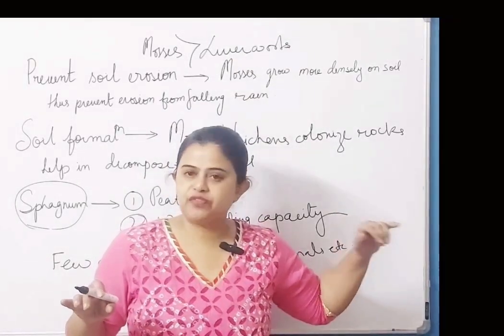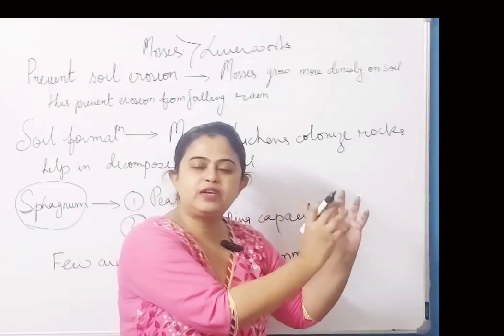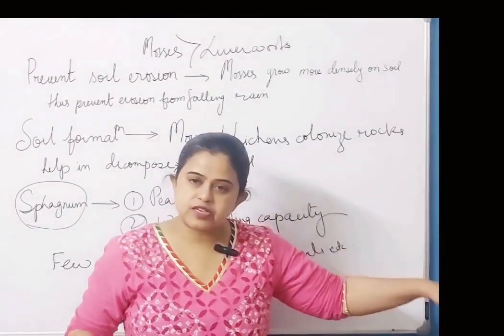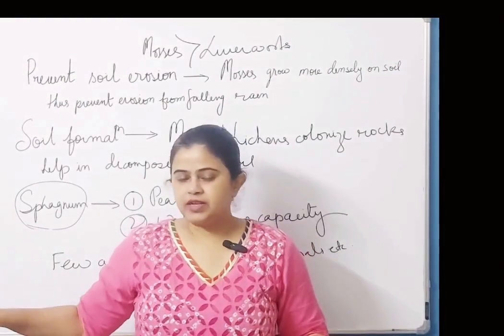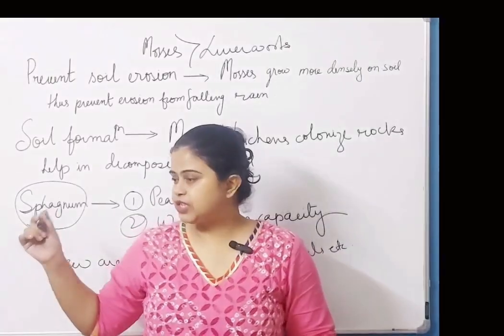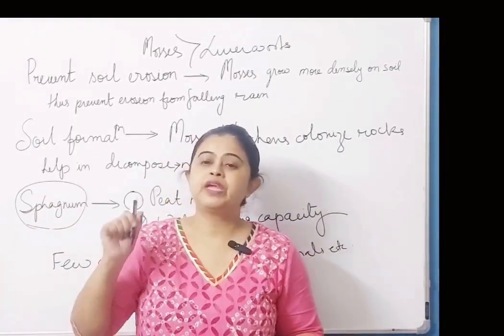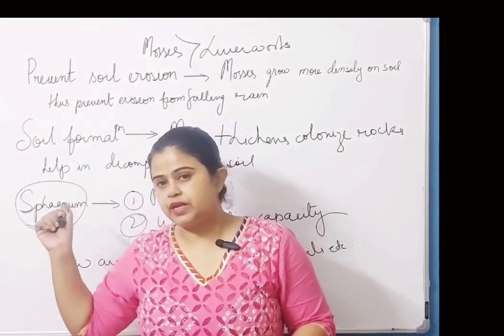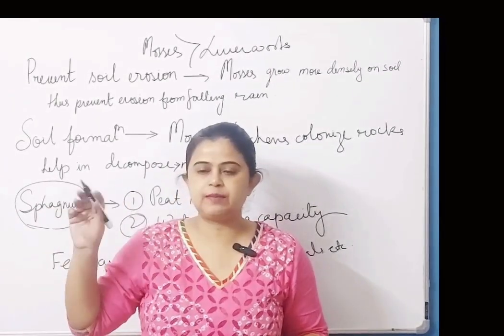Mosses have two phases: the protonema phase, which is filamentous, and the secondary phase, which is leafy. In the secondary phase the leaves are arranged spirally. Here the rhizoids are multicellular and branched in mosses. Then, in both, vegetative reproduction occurs by fragmentation. Gemma are asexual spores produced by liverworts, which we get to see in liverworts. They are produced in gemma cups.